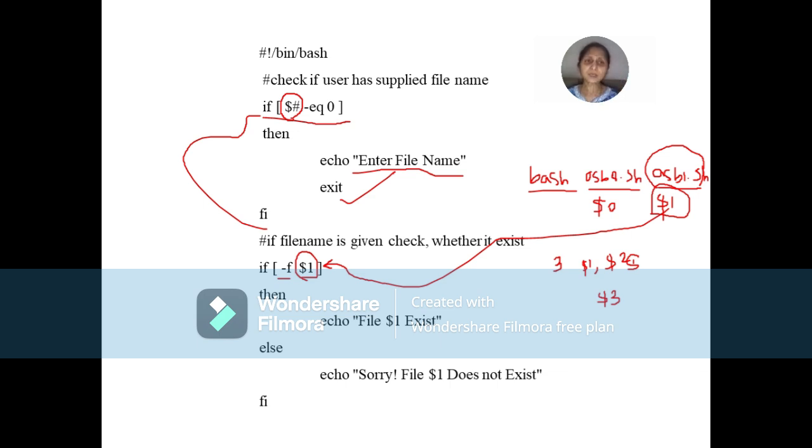So what have we supplied? osb1.sh. If that file is there in our computer system, the condition is true, so it will display the message: file osb1.sh exists. If that file is not present in our computer system, the condition is false. So control will come to the else part and it will say: sorry, file osb1.sh does not exist. So $1 will be replaced by the file name that you have provided as the command line argument.